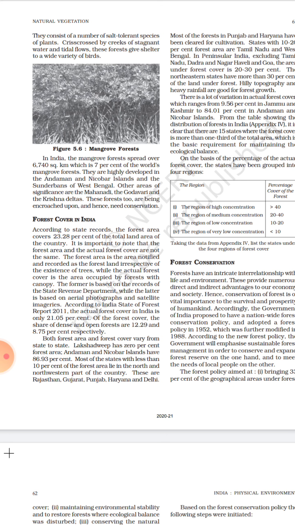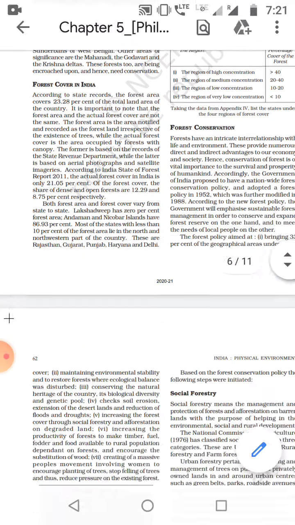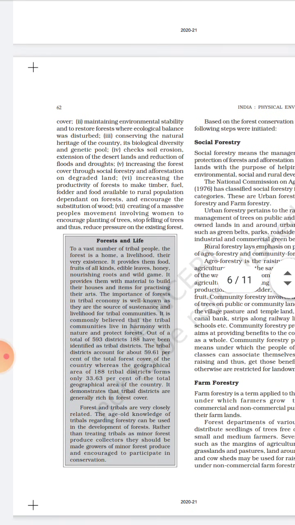Next is maintaining environmental stability and restoring forest where ecological balance was disturbed. So all those places where ecological balance has been disturbed, the government will try to initiate different policies to restore the forest of those areas. Next is conserving the natural heritage of the country, its biological diversity and genetic pool.